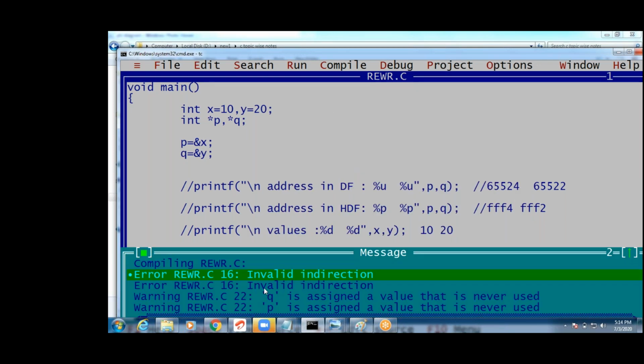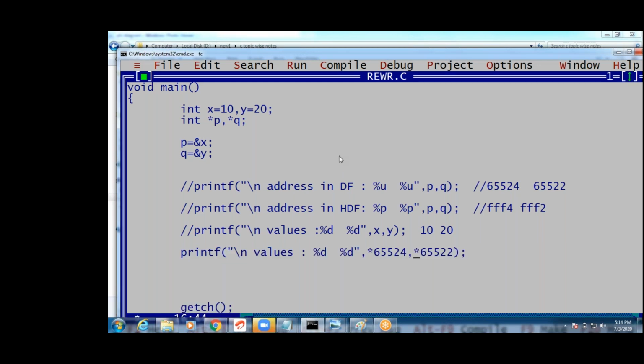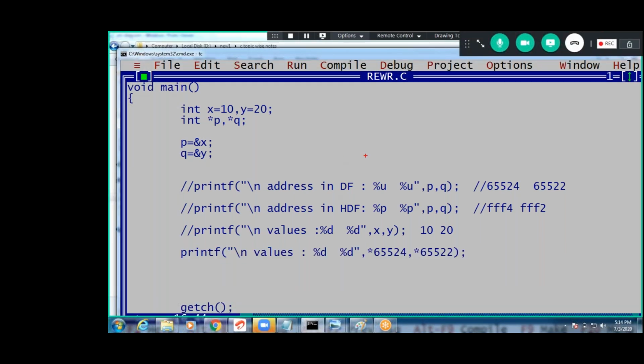Yes, we can write. But if I compile, it's showing an error, guys. Invalid indirection, 2 errors. Why is it an error, guys? I said, right, what is the star operator? Star address is valid, guys. Star number is not valid. Star address means this address value, it gets the data from this address.